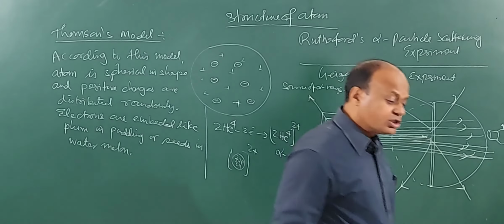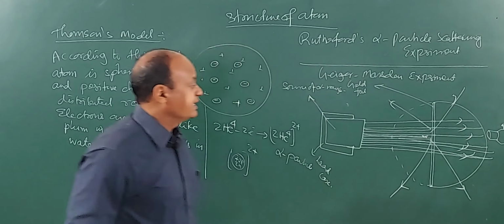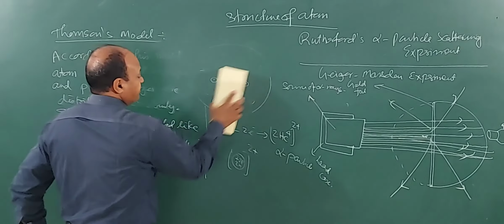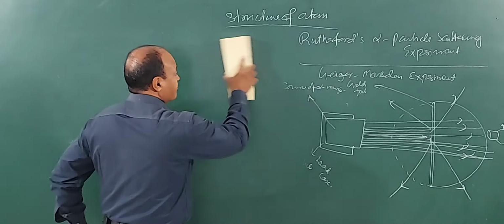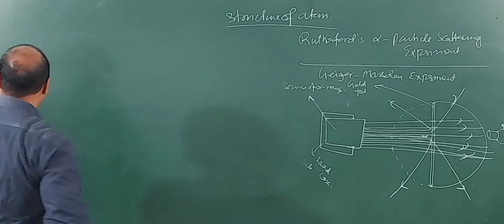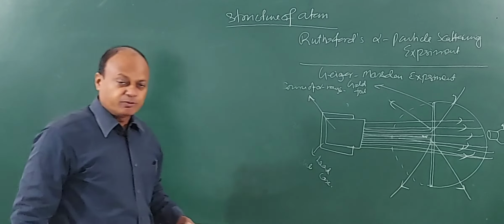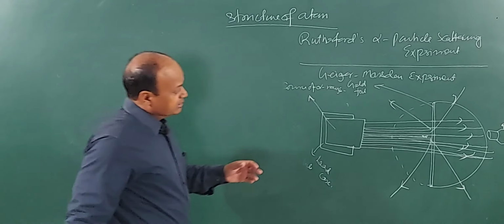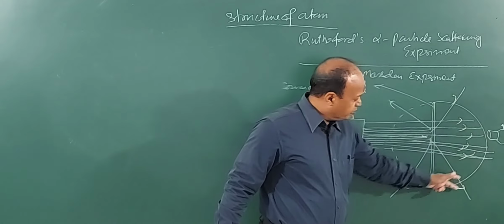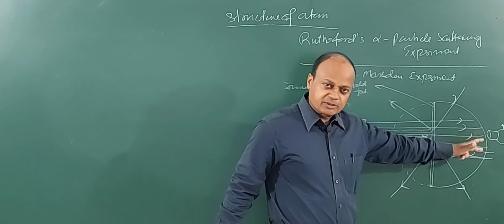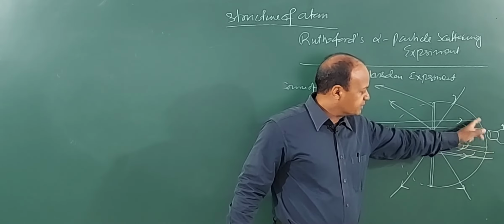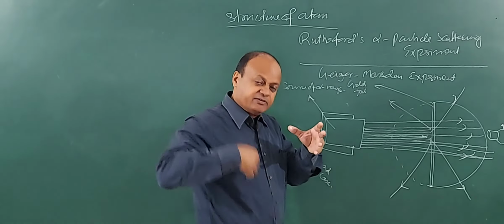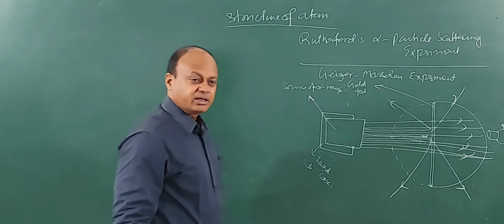Clear? So first we will be saying what were the findings of this experiment. We will be writing what were the findings of this experiment, and then we will conclude as to what was Rutherford's model. So remember, the scattered rays are being viewed from all sides, all angles, because you have a travelling microscope eyepiece which is fitted on a circular scale. Alright, it is not fixed on one point, it can travel in a vertical circle. Okay? So, here we have